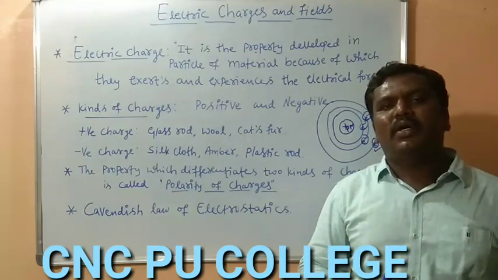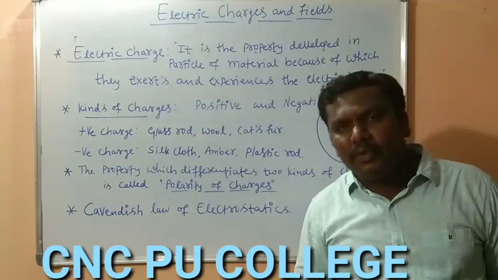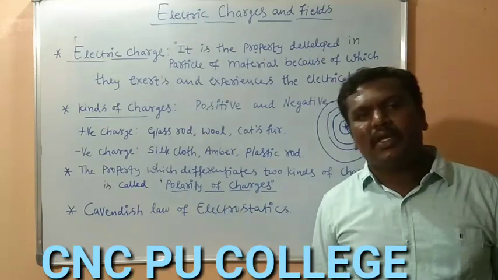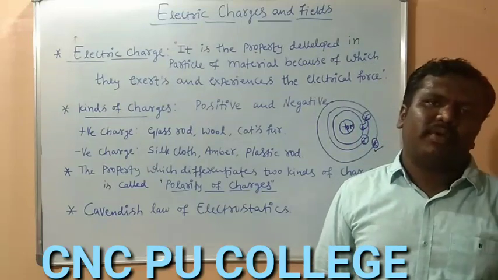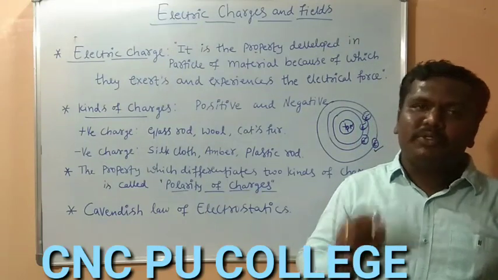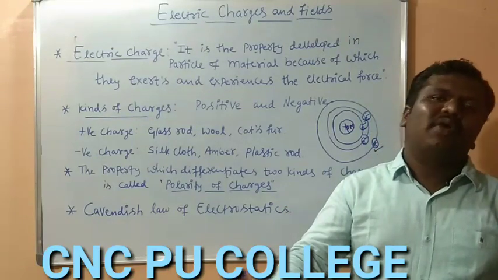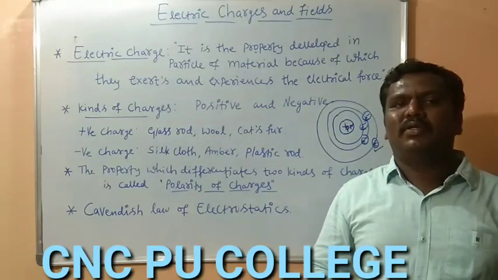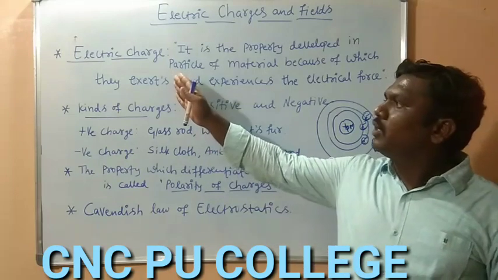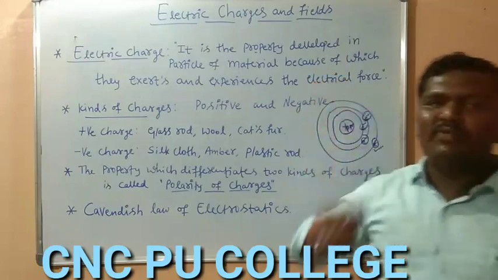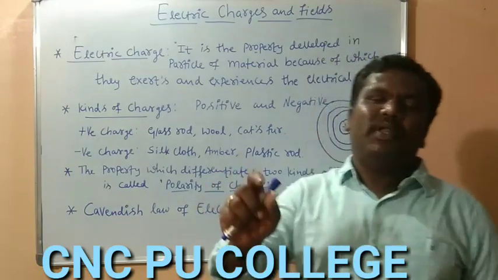After rubbing, he observed that the amber could attract dust particles or small pieces of paper. So he observed the property of attraction after rubbing. This concept of electric charge was identified long back by Thales of Miletus.